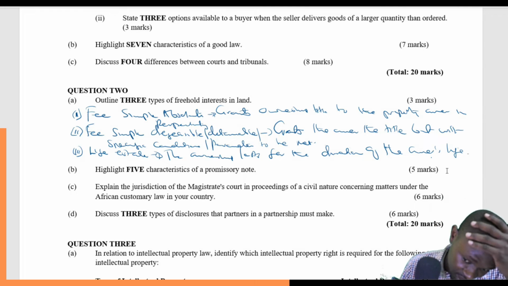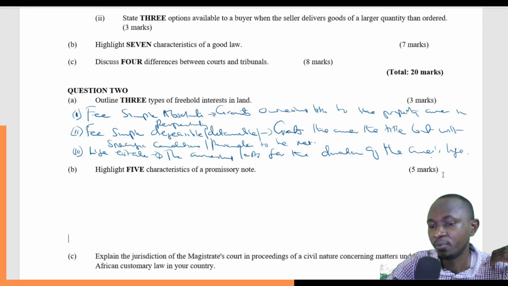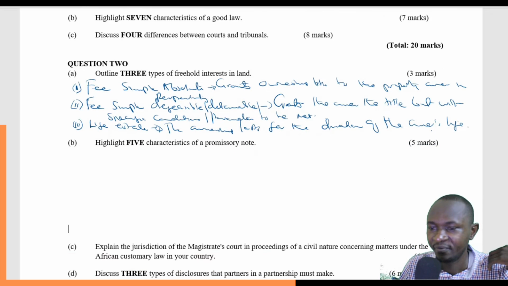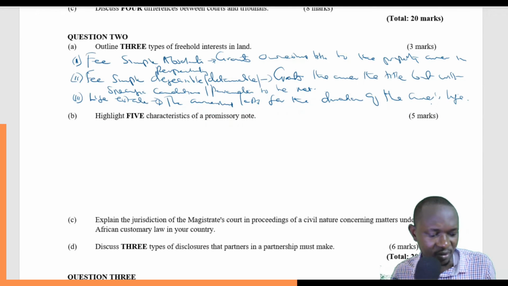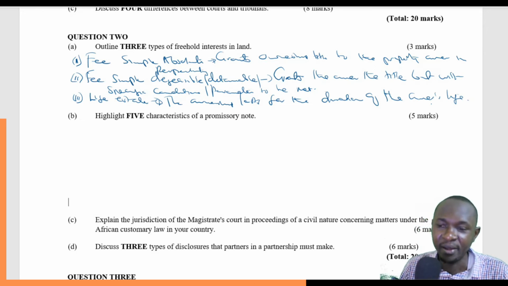Highlight 5 characteristics of a promissory note. A promissory note is a negotiable instrument. And of course, it has characteristics which distinguish it from any other negotiable instrument, and those are the characteristics that the question is asking.